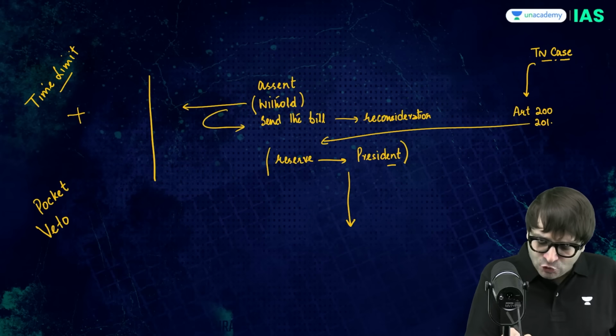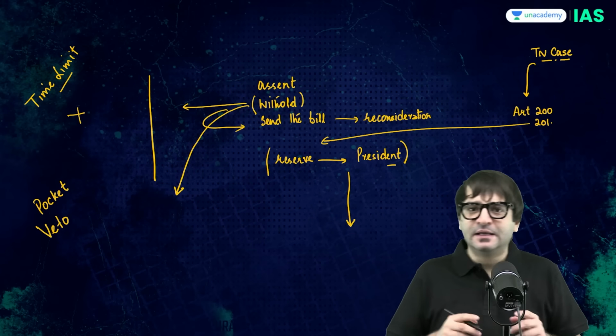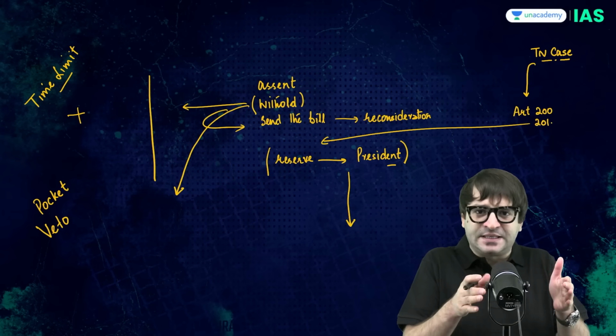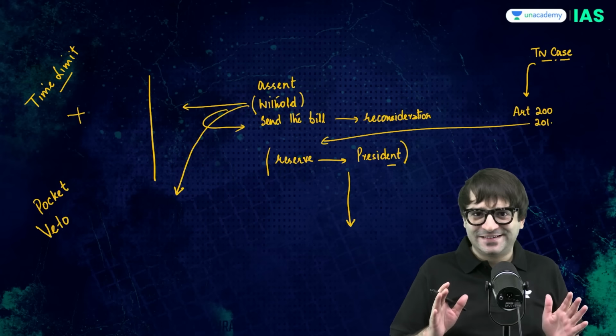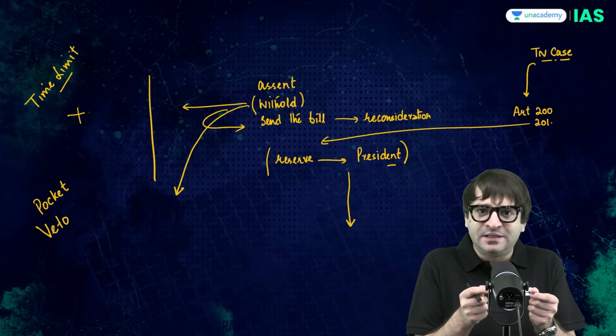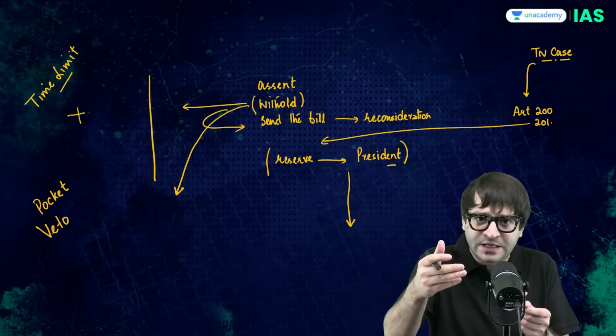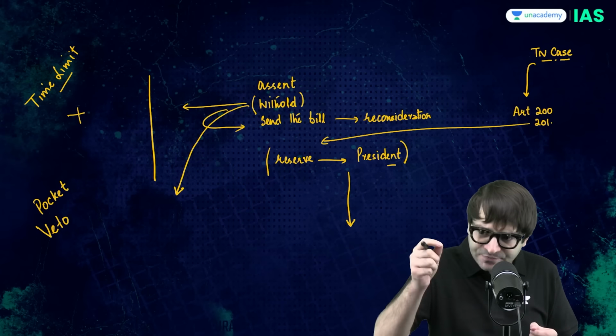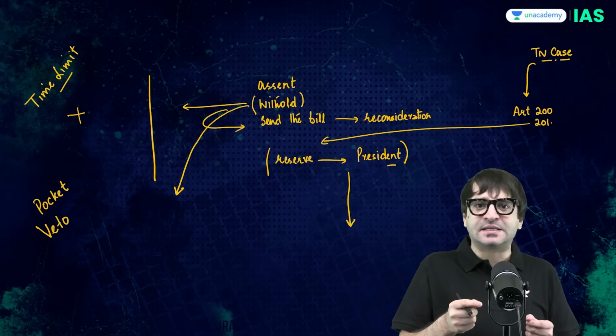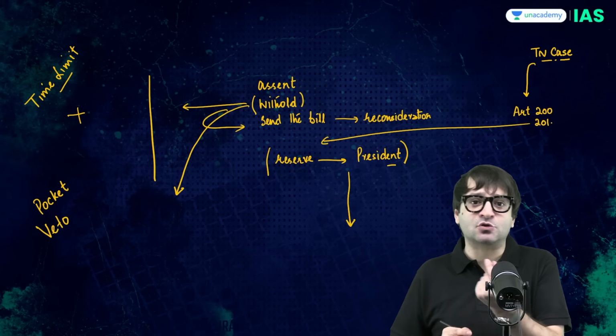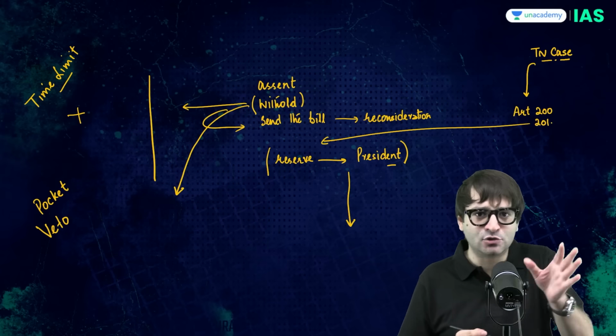When you withhold this bill, you can't say that this bill is dead, it can never become a law. Because once you withhold this bill, in 3 months you have to send this bill back to the state legislature for reconsideration. And if the same bill is passed again by the state legislature, the governor has 1 month to give assent to this bill.